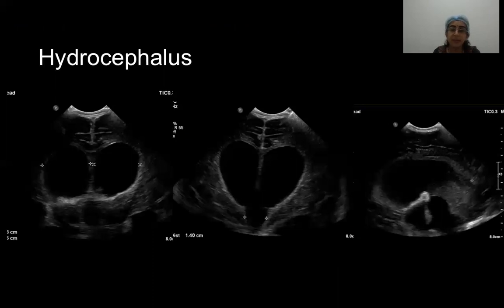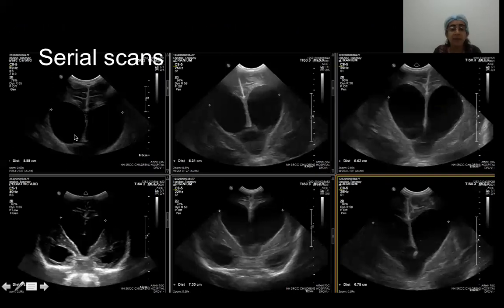Here we have a patient with severe hydrocephalus. The third, as well as the lateral ventricles, are dilated, and the cortical sulci are also effaced. The same patient has undergone serial scans, performed by the same person, and we see how the serial scans have helped to monitor the patient.